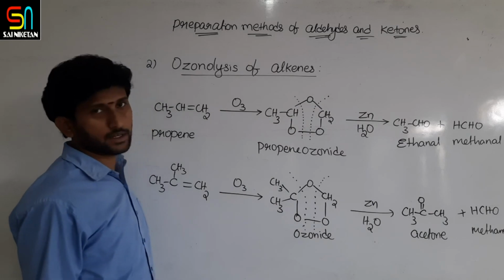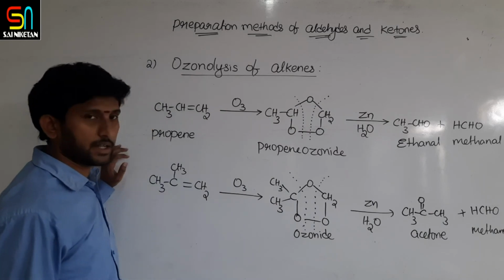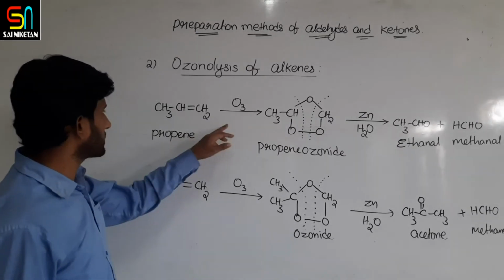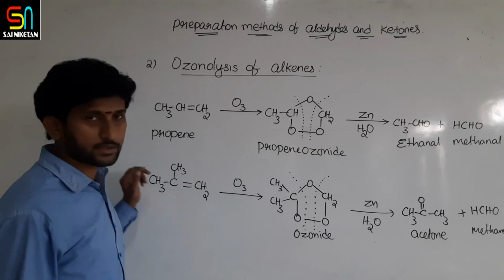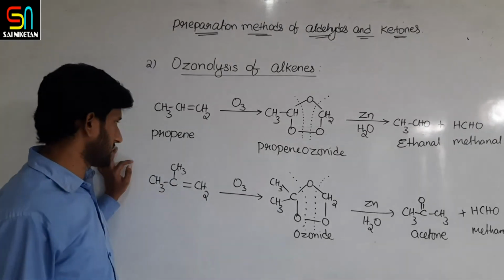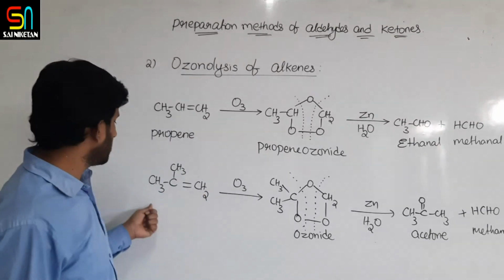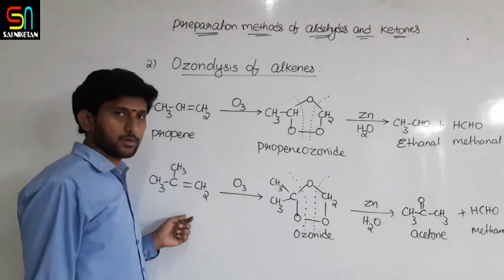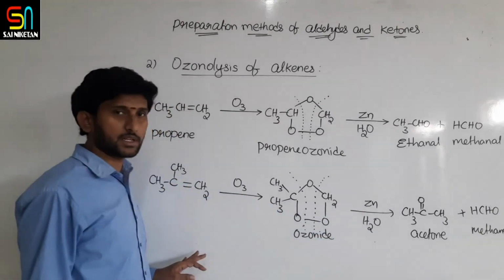This we have studied in first year again. That is, ozonolysis of alkenes takes place with ozone followed by hydrolysis with zinc dust. So propene gives ethanal and methanal. This one, 2-methylpropene, gives acetone and methanal, right?